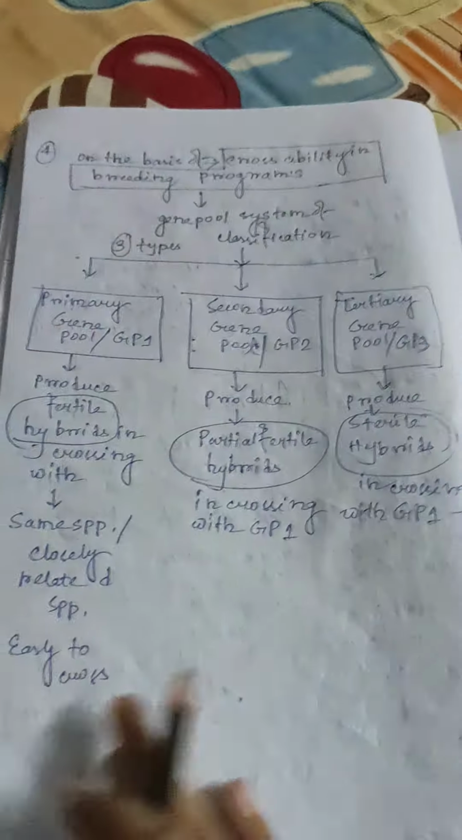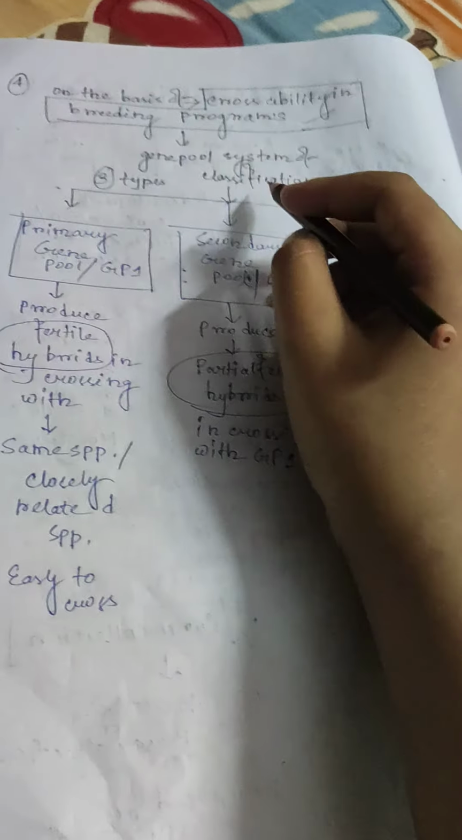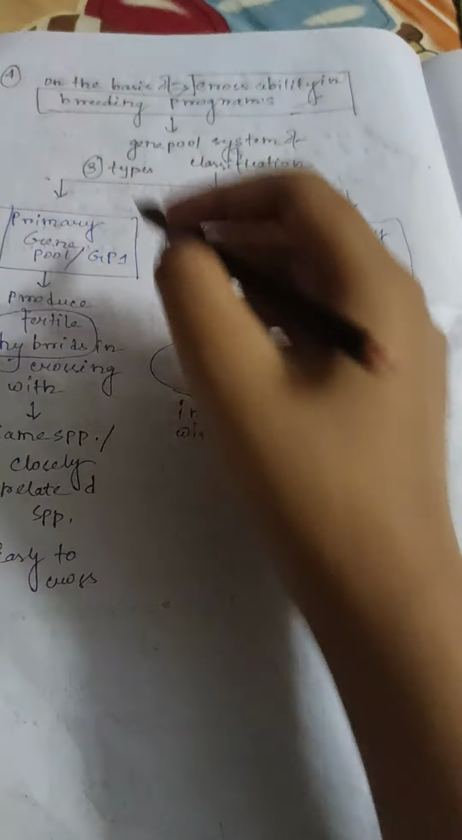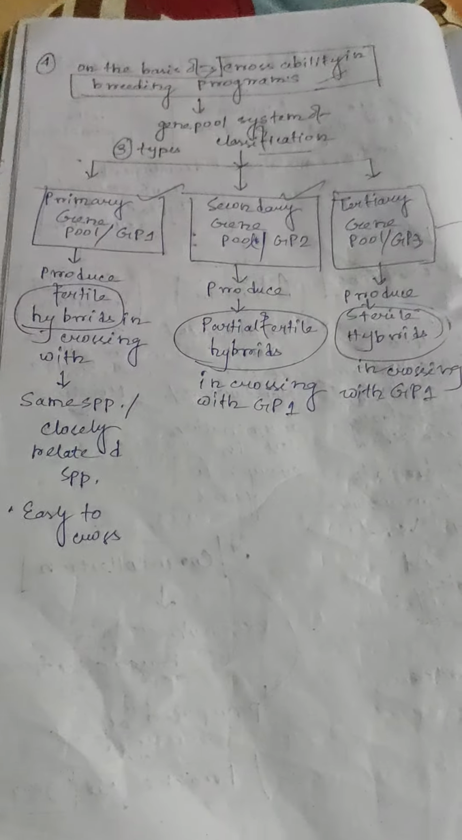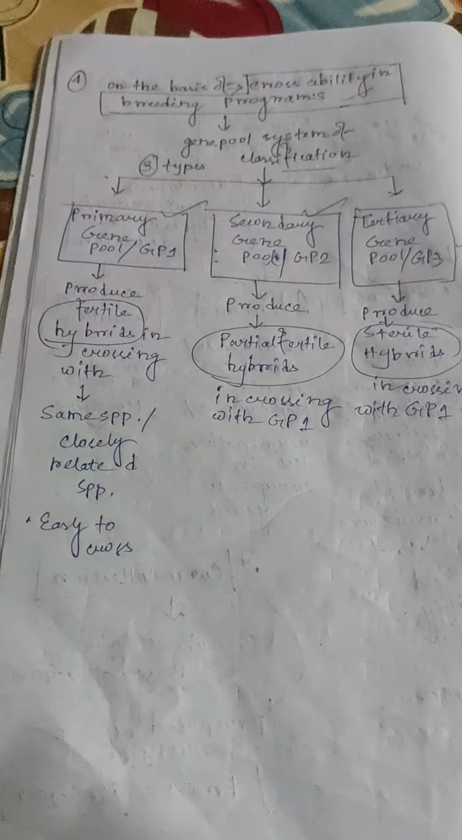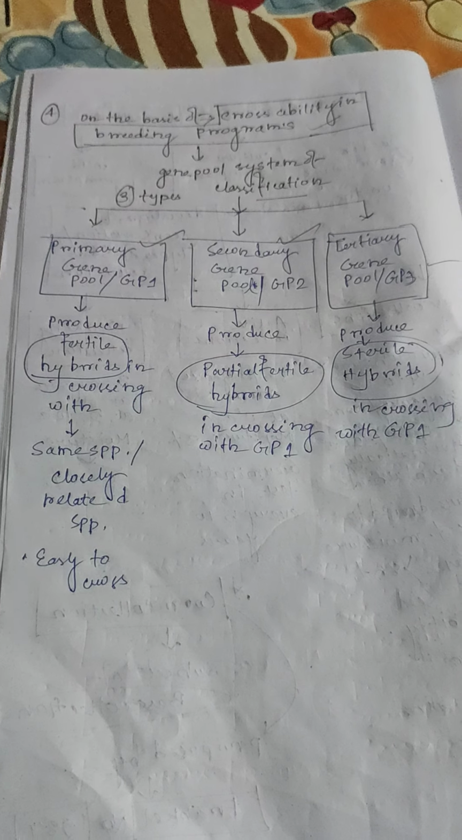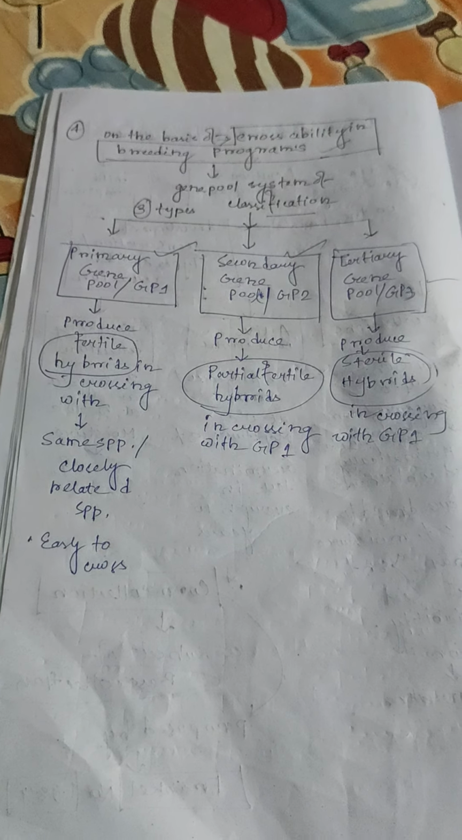Core collection. The fourth type of basis is on the basis of crossability in breeding programs: gene pool system of classification. Three types: primary gene pool or GP1, secondary gene pool or GP2, and tertiary gene pool or GP3. So on the basis of crossing abilities in breeding programs, fourth is the gene pool system of classification.